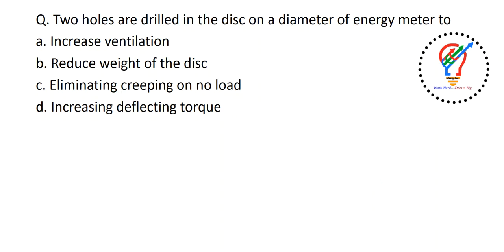So we intentionally make two holes on the aluminum disc of the energy meter to eliminate the creeping error. The creeping error means that even when the meter is under a no load condition, the disk tries to rotate, so the energy meter is going to rotate, and the electricity department will give some extra bill for you even though you are not using the electrical energy, right? That is nothing but the creeping error. So the answer is eliminating creeping on no load.